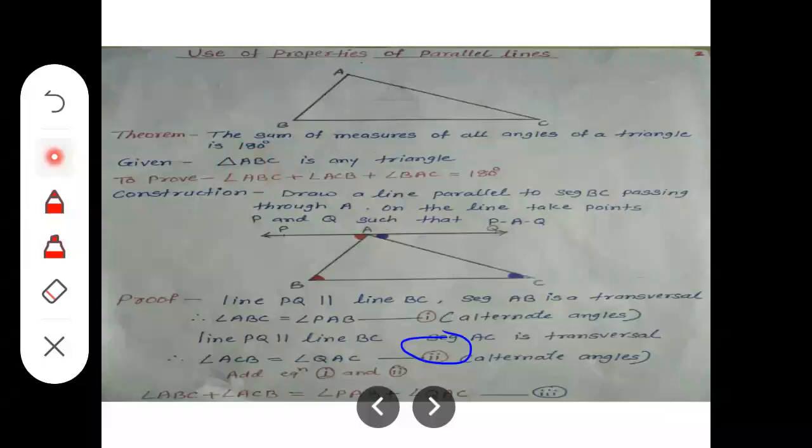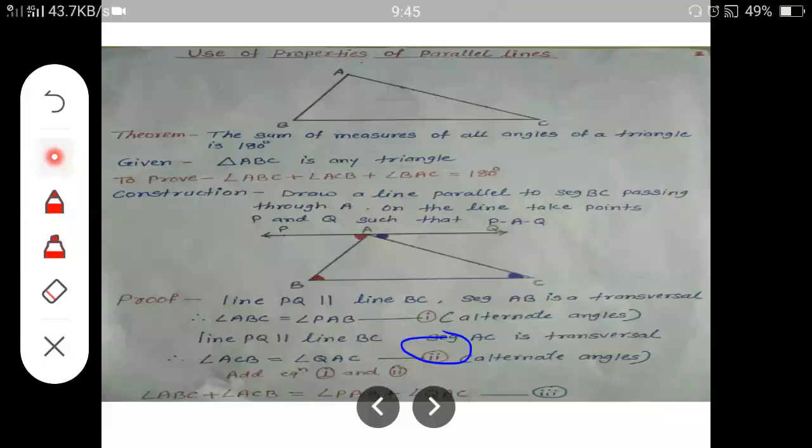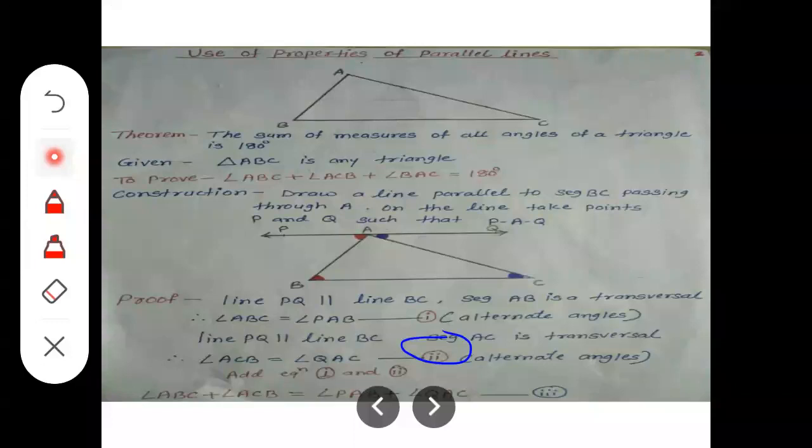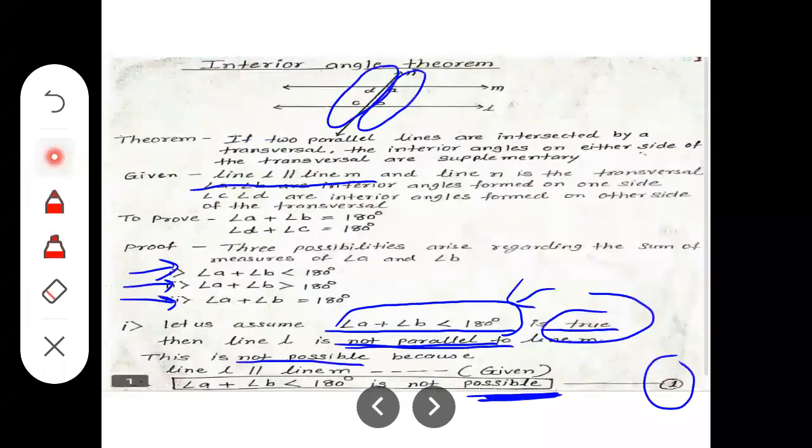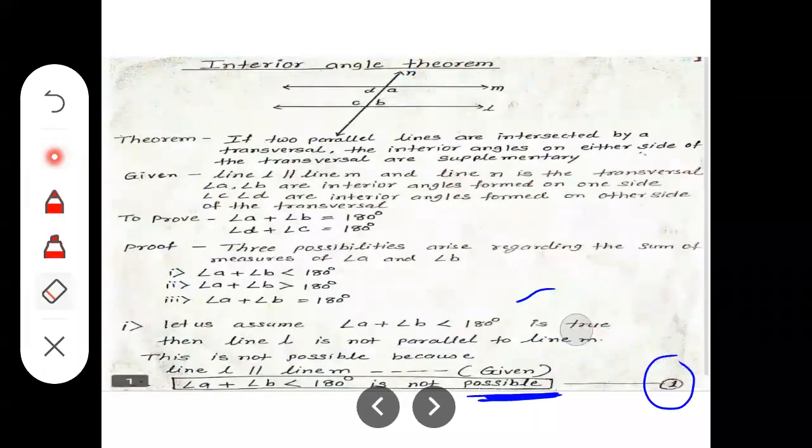Yes, dear students, did you understand? So today we learned four theorems: the alternate angle theorem, the corresponding angle theorem, and before that the interior angle theorem, right?